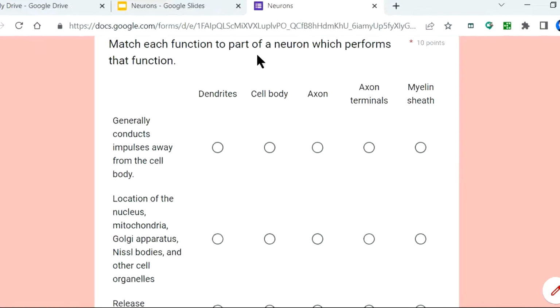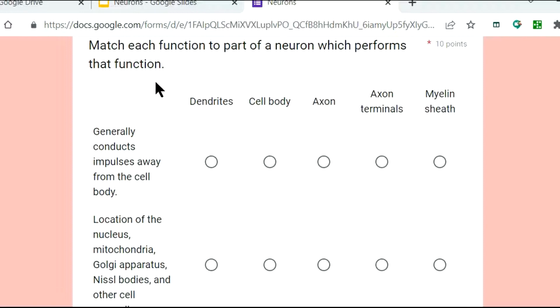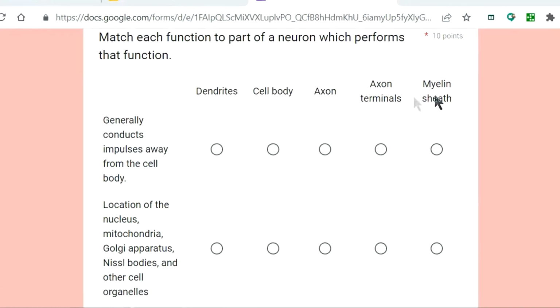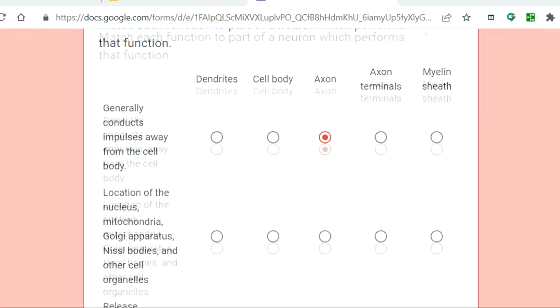Match each function to the part of a neuron which performs that function. So these are the parts of a neuron and these are the functions, and you have to match each function to the right part of a neuron: dendrites, cell body, axon terminal, and myelin sheath. First, conduct impulses away from the cell body. Which part? Dendrite, cell body? No, not the cell body. Axon terminal, or myelin sheath? Yes, the correct answer is the axon.